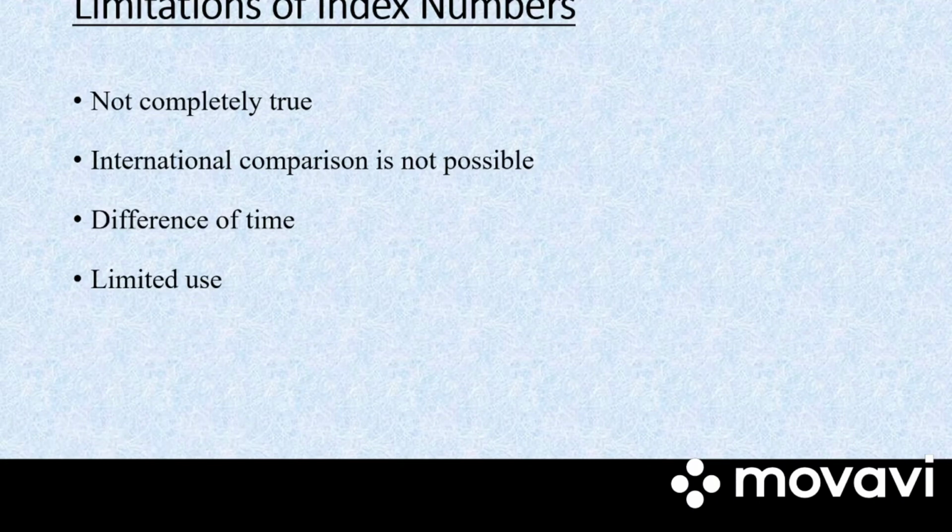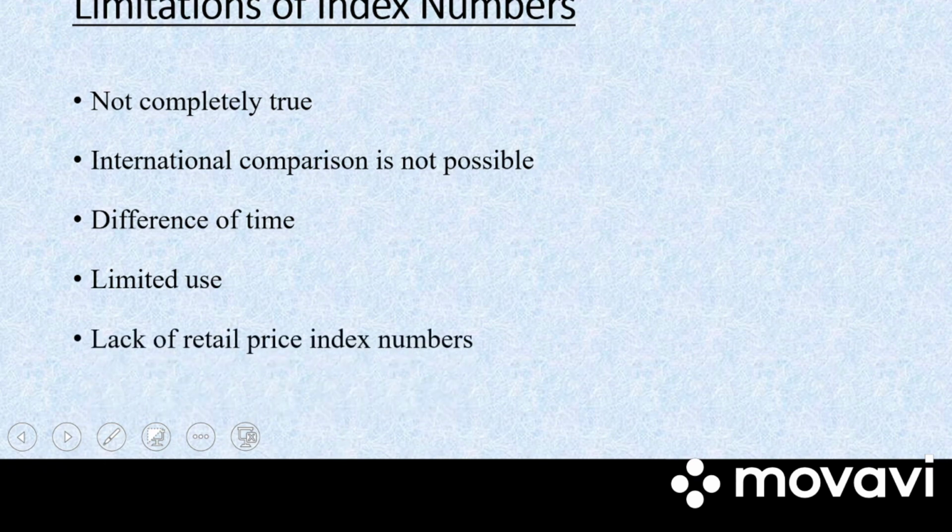Next we have limited use. Index numbers are prepared with a certain objective. If they are used for another purpose, they may lead to wrong conclusions. Say for example, an index number can be prepared to know the economic conditions of the teachers, but cannot be used to know the economic conditions of the laborers.